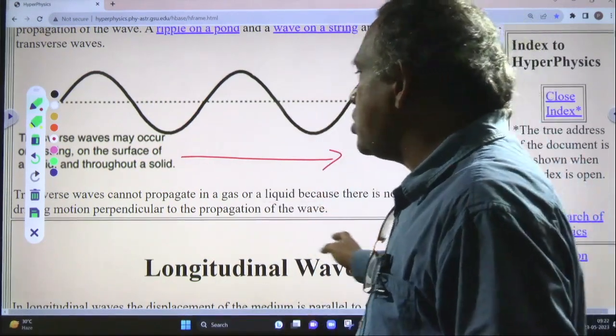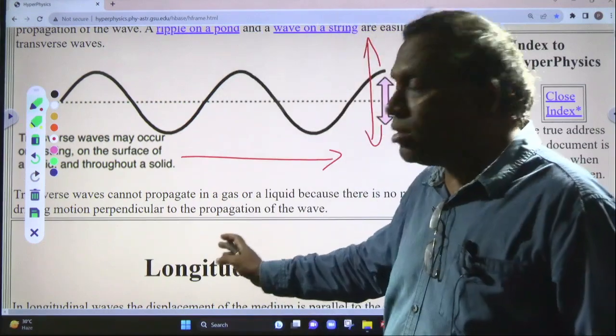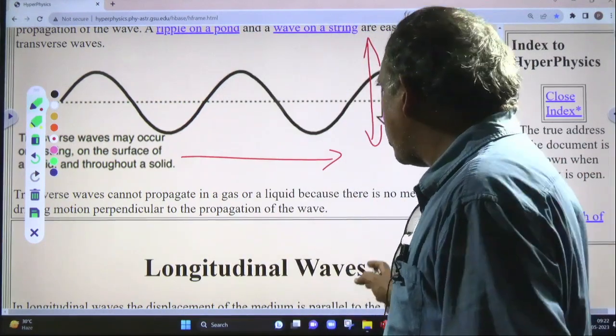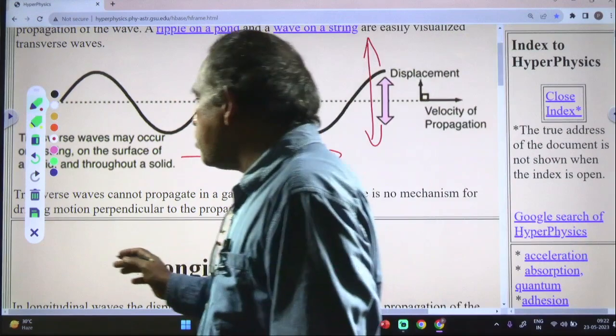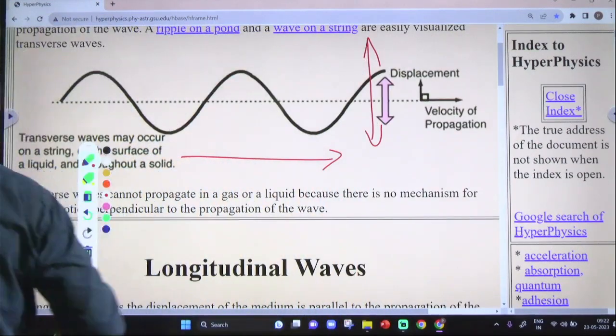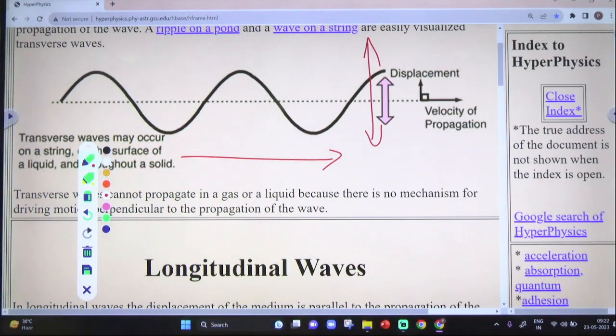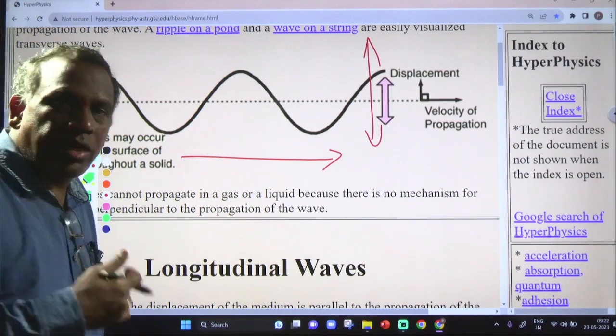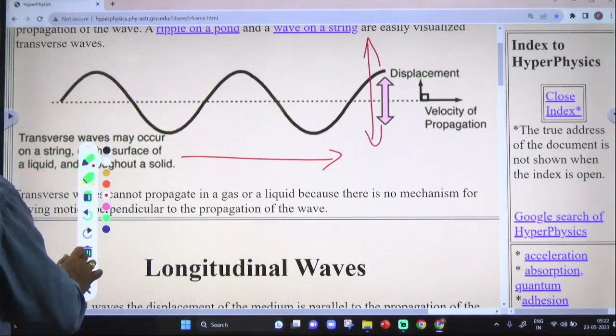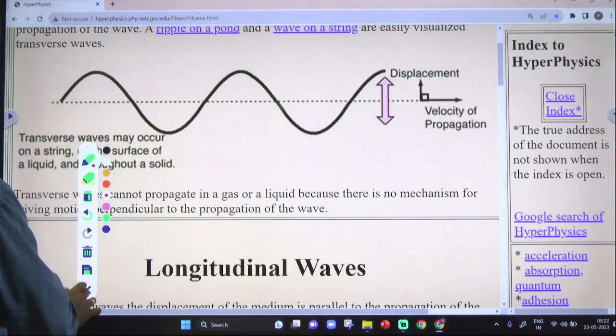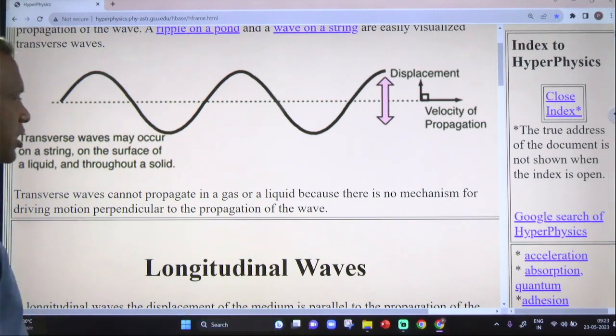Transverse waves cannot propagate in gas or liquid because there is no mechanism, something like a driving motion. There is no mechanism for driving motion, so the propagation will not take place.